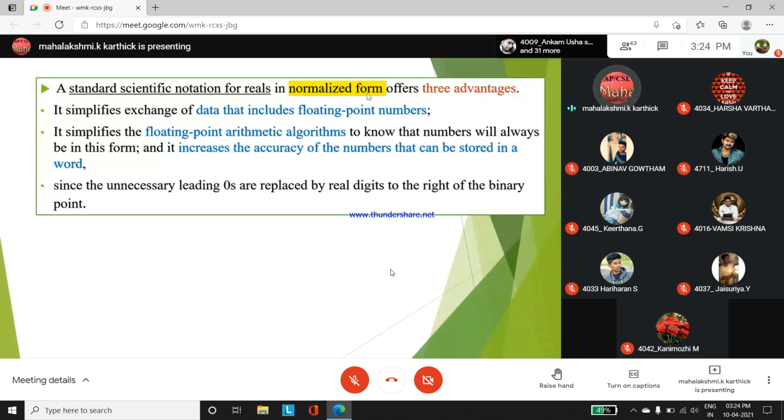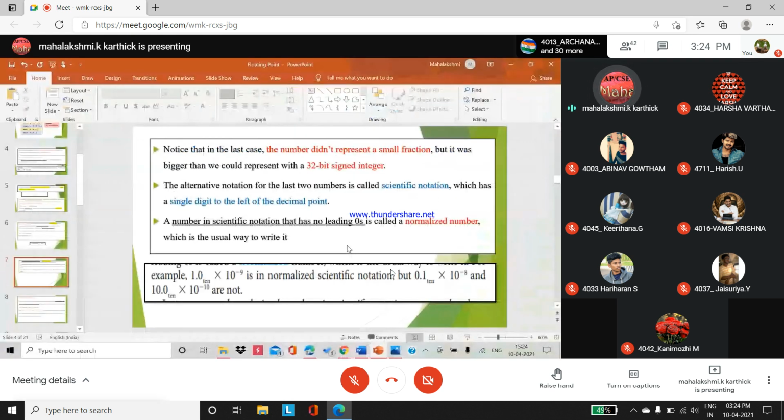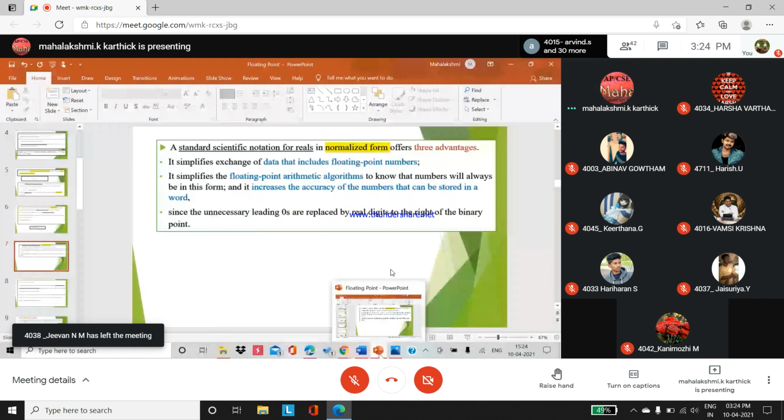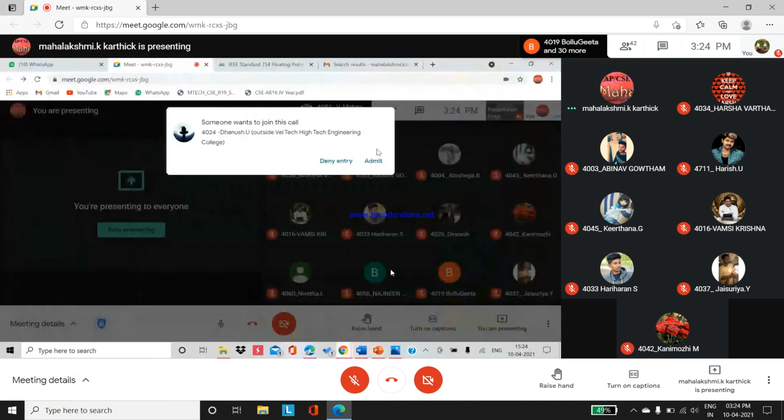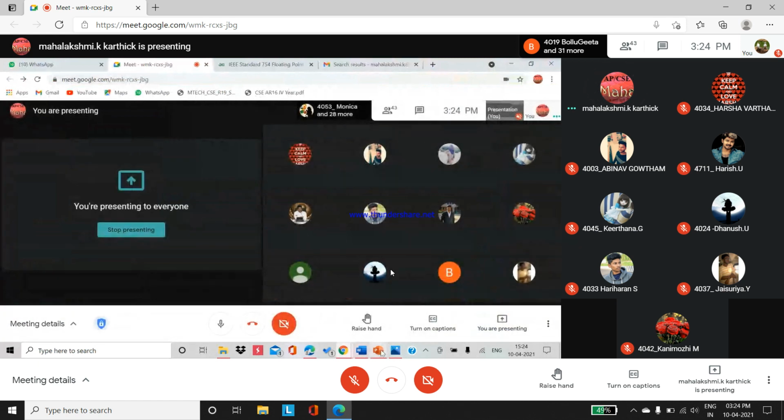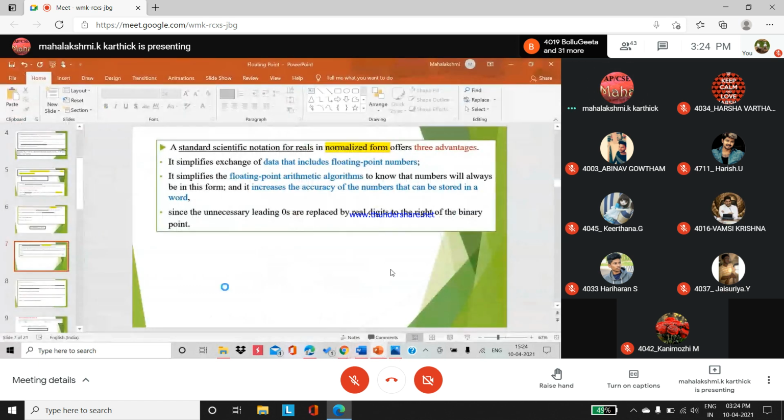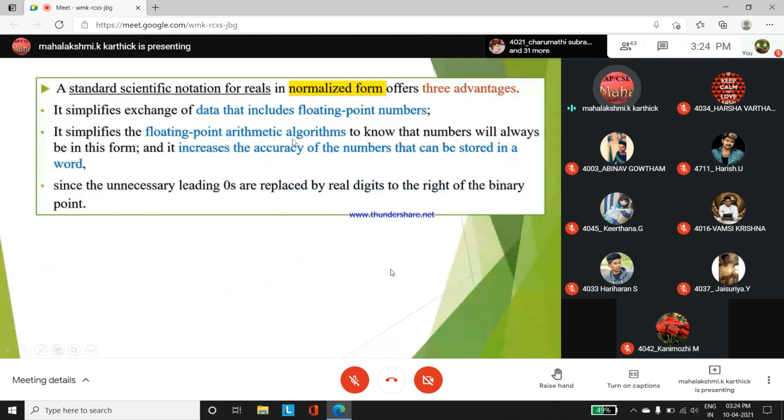It can simplify exchange of data that includes floating point numbers. So data is replaced easily when you normalize the given fraction value. Okay, that is one benefit. Again a benefit, floating point arithmetic algorithms know that numbers will always be in this form.